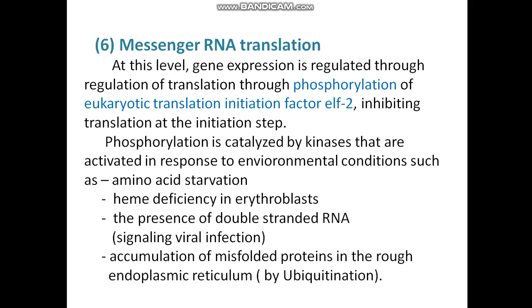Messenger RNA translation. At this level, phosphorylation of eukaryotic translation initiation factor, that is eIF2, inhibits the translation at the initiation step. And its phosphorylation is catalyzed by kinases which are activated in response to amino acid starvation, heme deficiency in erythroblast, presence of double-stranded RNA, and accumulation of misfolded protein by the ubiquitination.